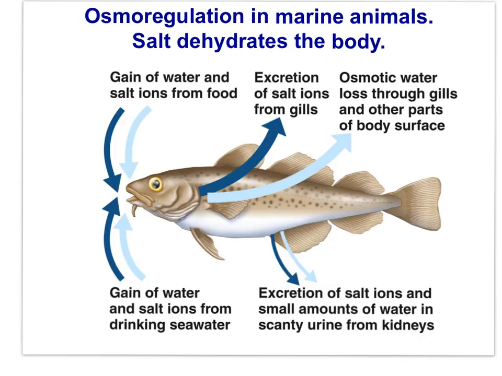Most saltwater fish are osmoregulators. As a result of the salty environment, they lose water to the environment, and they take on too much salt. To regulate their water balance, saltwater fishes have salt glands to actively excrete salt, and they do not lose a lot of water in their urine.